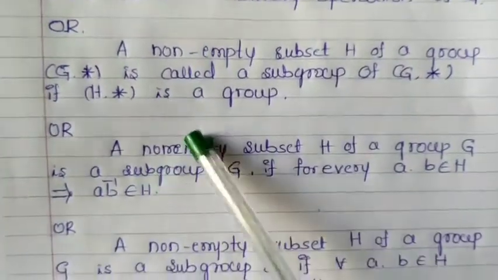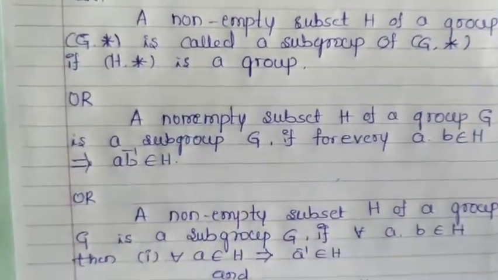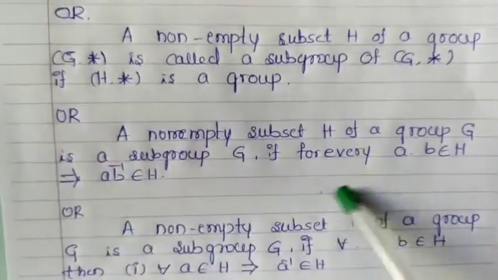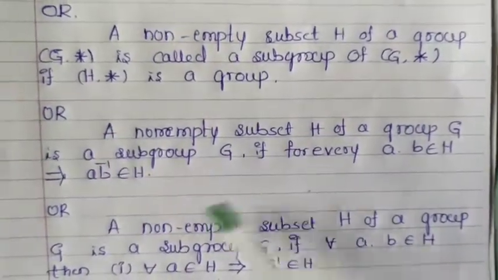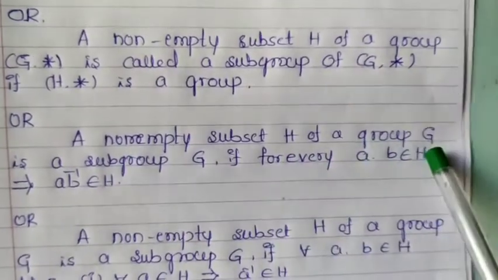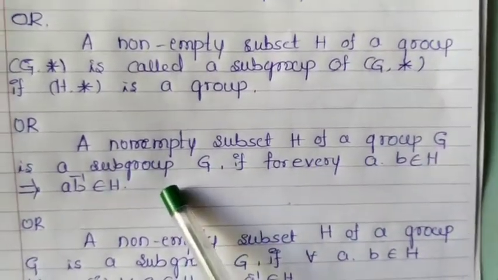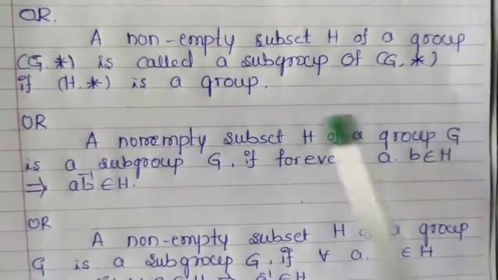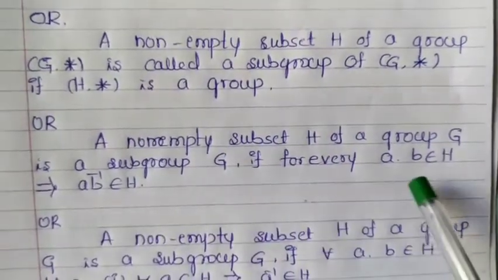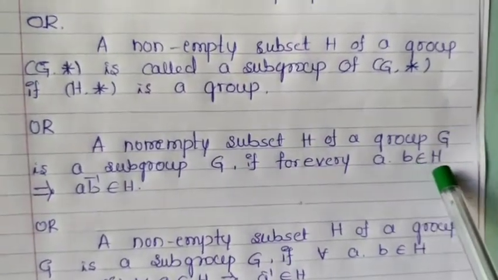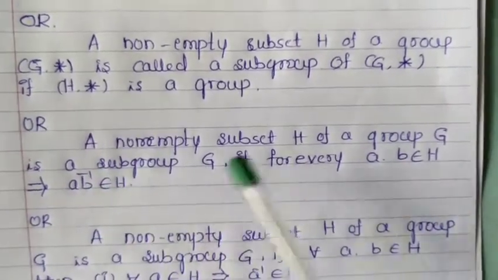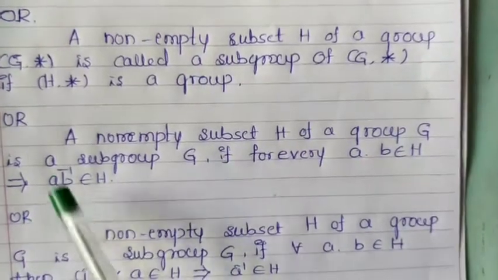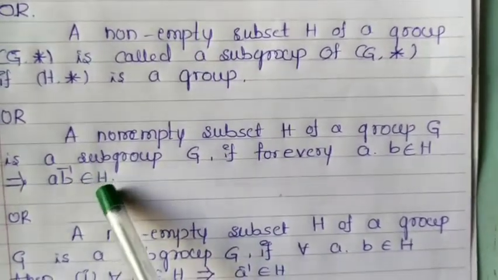In other words, the third and fourth definitions are actually theorems. We can also define the subgroup in this manner. A non-empty subset H of a group G is a subgroup of G if for every a, b belonging to H implies a into b inverse belongs to H.